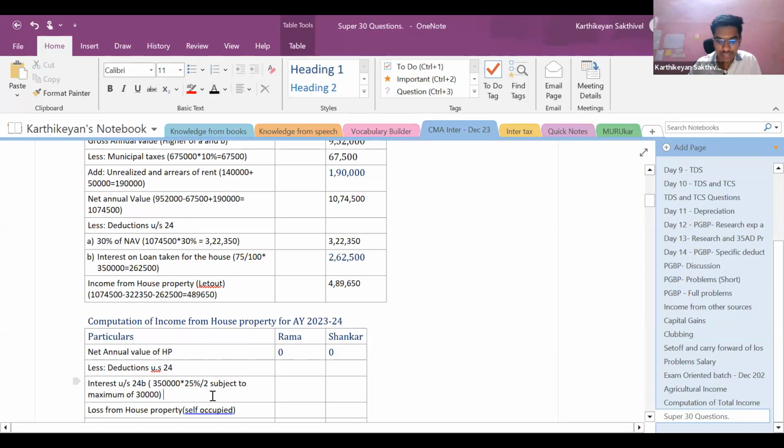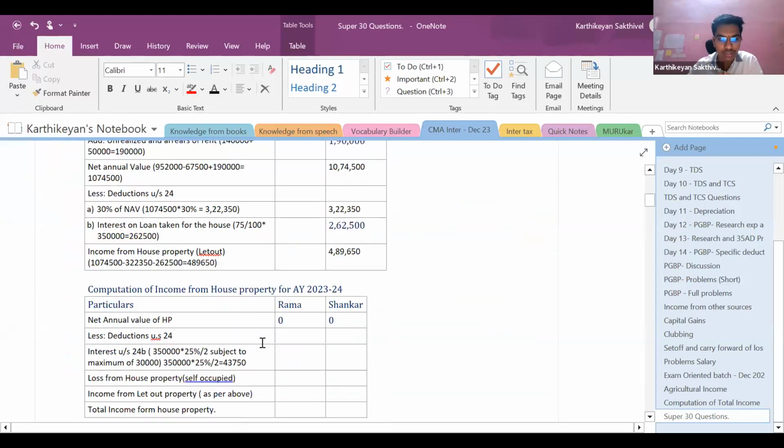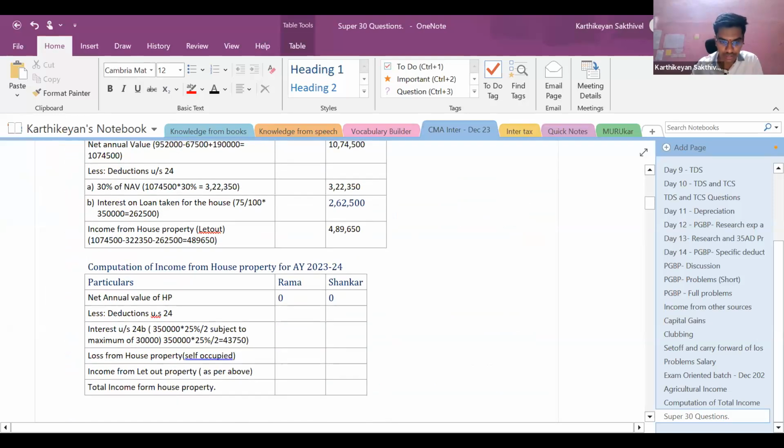So here, if we check, 3,50,000 into 25%, but as we have already discussed, since the loan is taken before 2000, it is to be limited to 30,000, correct? So 30,000 should be claimed as reduction here. So the loss from house property is going to be 30,000. Here also it is going to be 30,000, right?